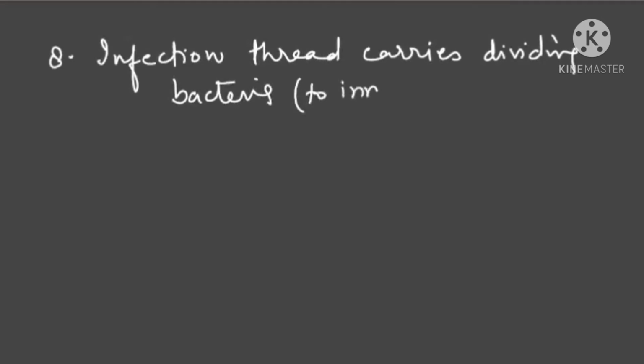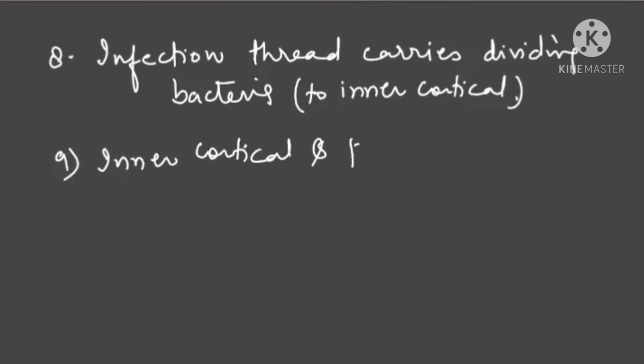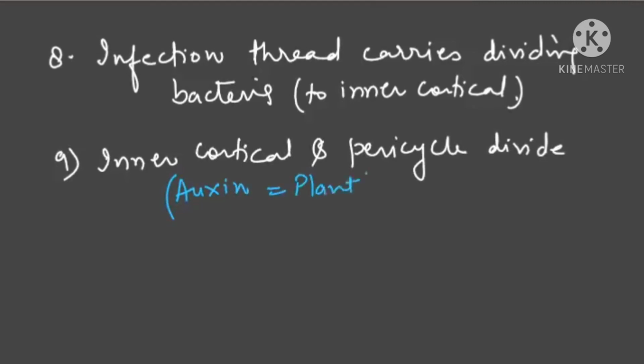Now inner cortical cells and pericycle are stimulated to divide. If they are dividing, it means mitosis. It means they are going for de-differentiation. They are dividing because of auxin, which is produced by the plant, and cytokinin, which is produced by the bacteria.